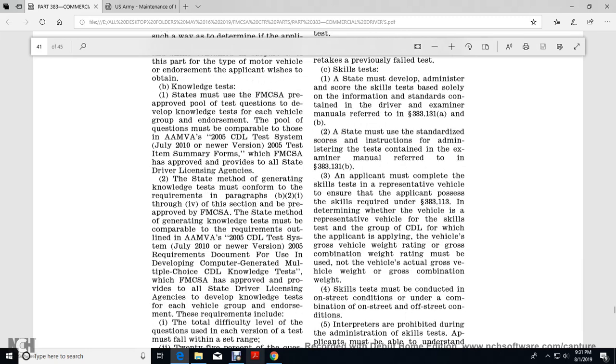A state's method of generating knowledge tests must conform with the requirements of paragraph B2, 1 through 4, of this section and be pre-approved by the Federal Motor Carrier Safety Administration. The state's method of generating knowledge tests must be compared with the requirements listed in line with the AAMVA 2005 commercial CDL testing system requirements document for developing computer-generated multiple-choice CDL knowledge tests. The Federal Motor Carrier Safety Administration approves of the procedure.